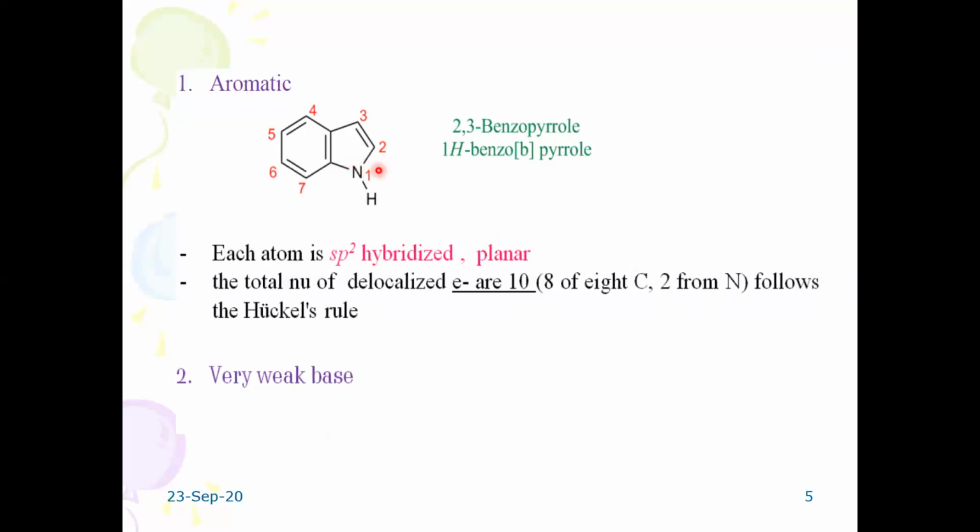As we have already seen in the resonating structures of pyrrole, the heteroatom gets involved in the resonance. Therefore, in total we find 10 electrons. That means when n is equal to 2, according to the 4n plus 2 pi electron rule, there are totally 10 electrons. And it is a very weak base because the lone pair of electrons is not available for protonation. They get involved in the resonance. Hence, it is a weak base.